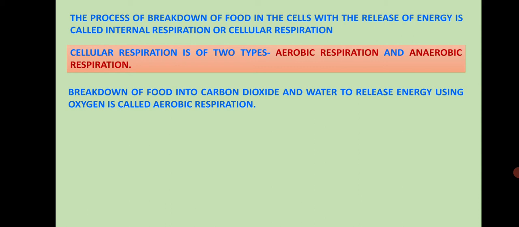So, what is aerobic respiration? It is the breakdown of food into carbon dioxide and water to release energy in presence of oxygen. That means by using oxygen. When we can release energy by breaking down of food, then it is called aerobic respiration.